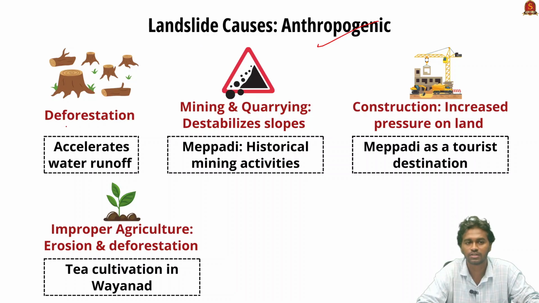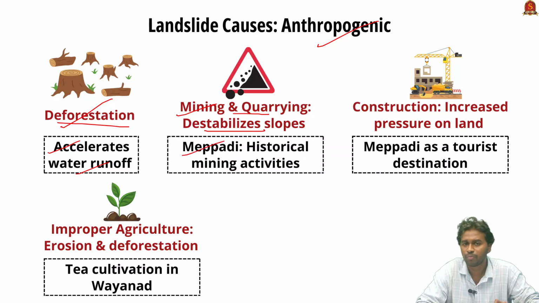The first major reason is deforestation. The forest has a capacity to absorb water, thereby slowing down the saturation of the soil in the region. But due to deforestation, water runoff accelerates, causing soil erosion and fast saturation of the soil. The second reason is mining and quarrying. It will destabilize the slopes.